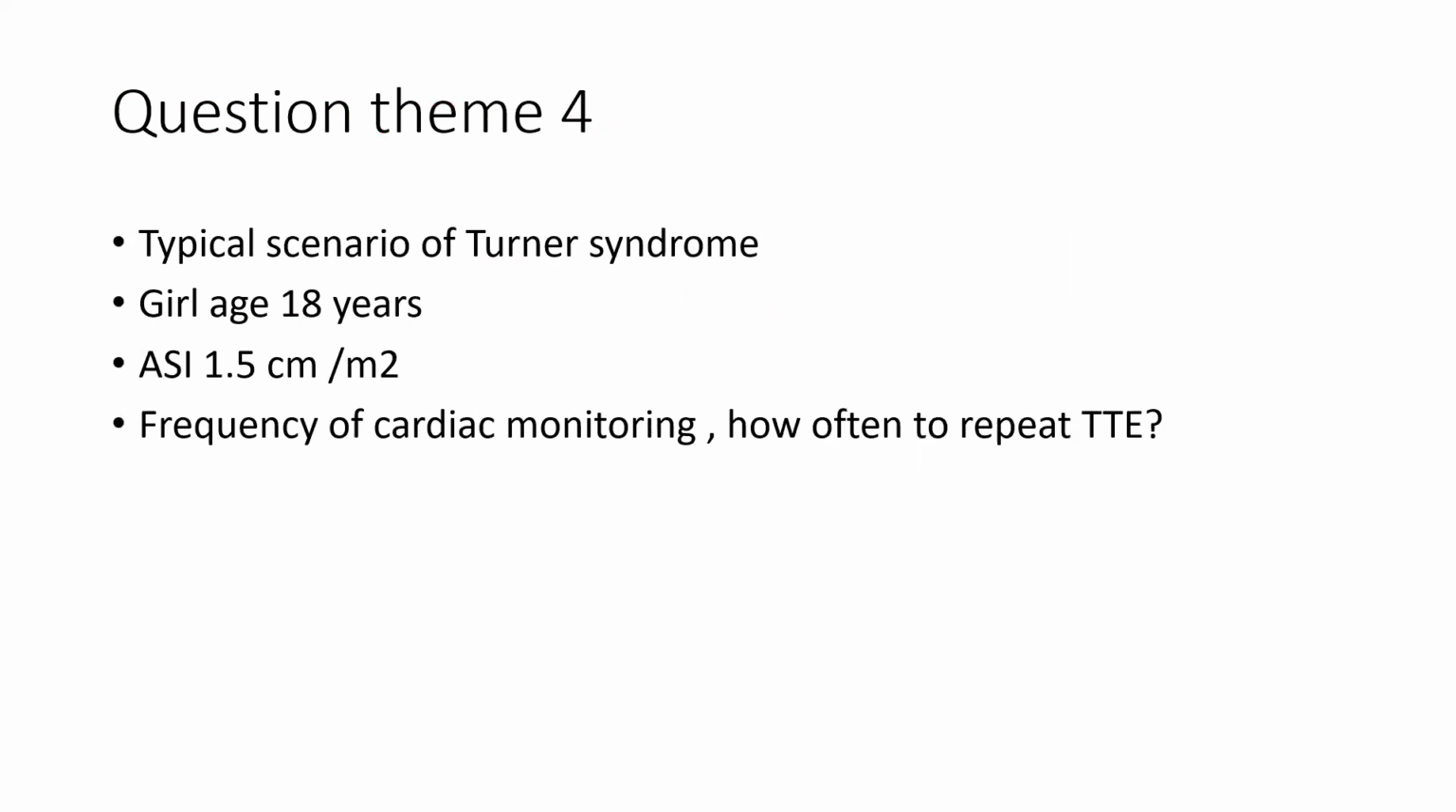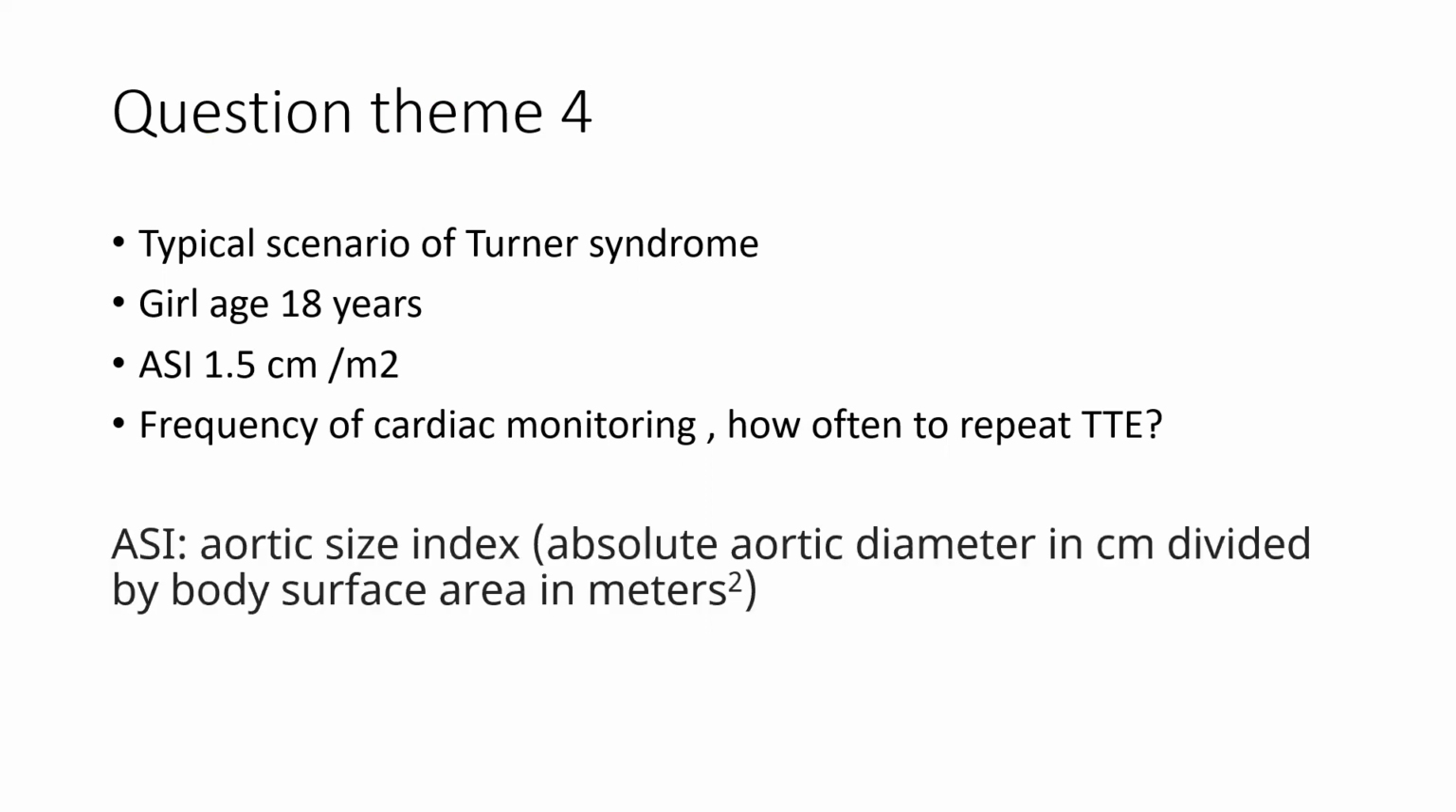The question theme 4, which had also appeared in the previous exams in the last 2 years, was a typical case scenario of a female 18-year-old with Turner syndrome, and they had mentioned the ASI. I will tell you what an ASI is, and they had mentioned the ASI to be 1.5 centimeter per meter square, and they had asked for the frequency of cardiac monitoring which we need to do in this patient. How often should we repeat the transthoracic echocardiography?